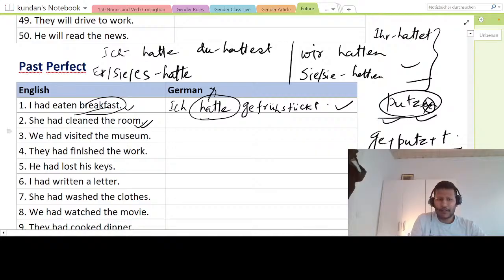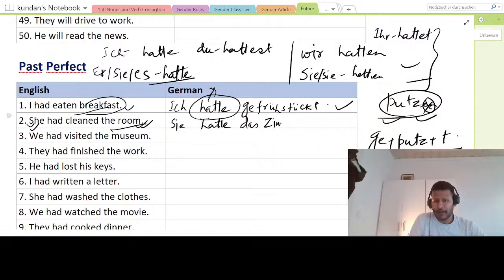For sie it is hatte, and the room is das Zimmer. Sie hatte das Zimmer geputzt. I hope this is clear. We will take ten examples, explain, and then move to the future. Sie hatte das Zimmer geputzt.